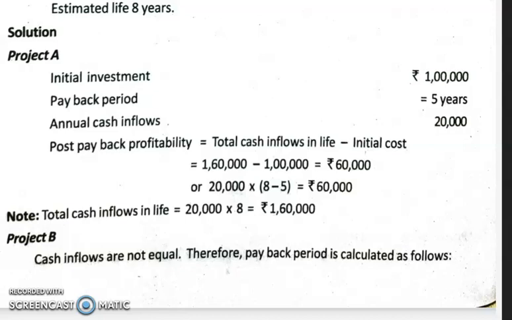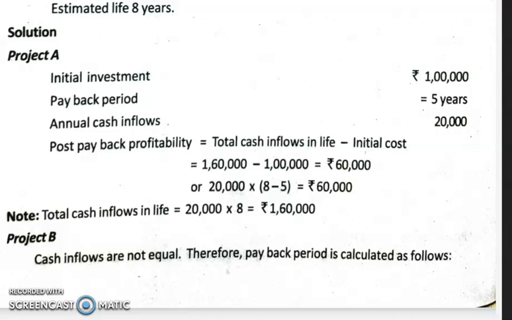So it was 20,000 into 8, right? The life of the project was 8 and 20,000 was the annual cash inflow, so 20,000 into 8 is equal to 1,60,000, minus initial cost, 1 lakh, is equal to 60,000.